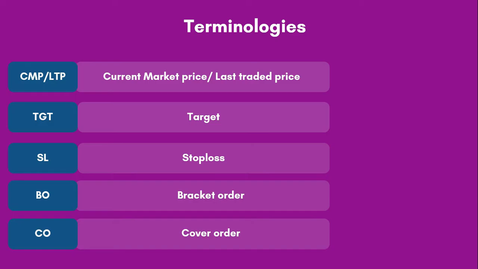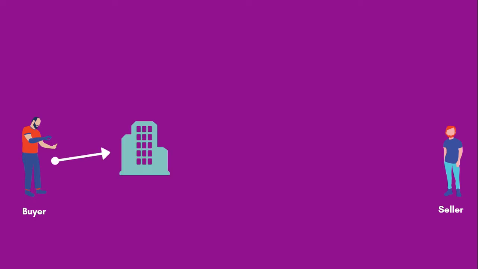So now let's talk about how buying and selling actually takes place. When you want to buy shares, your order is matched with a corresponding seller who wishes to sell at the same price at which you want to buy. Now this is the flow of an actual transaction. There is a buyer and there is a seller in the market. The buyer would place a buy order with his broker, say Zerodha. The broker in turn pushes the order to the exchange and an order ID is generated.